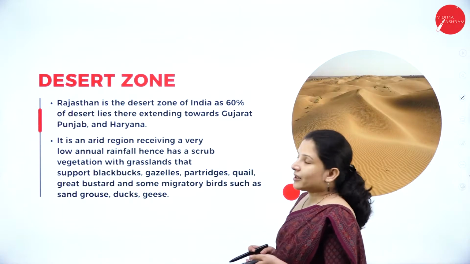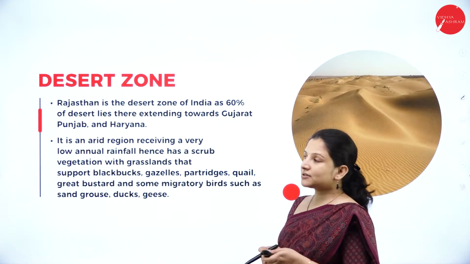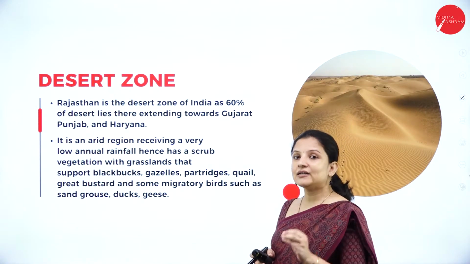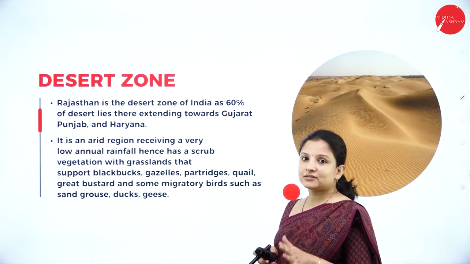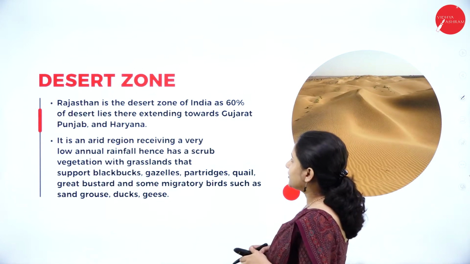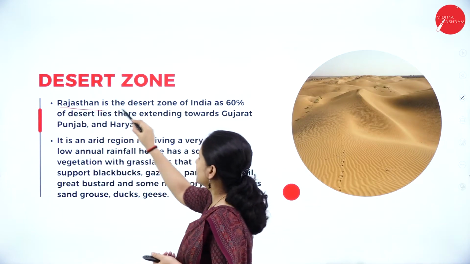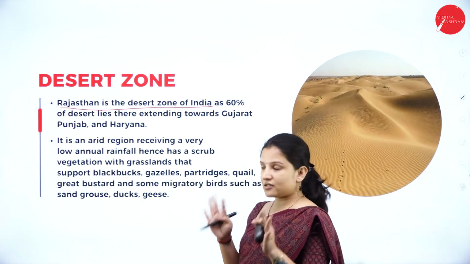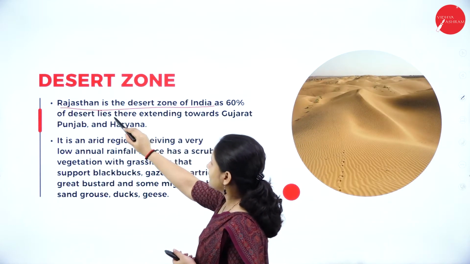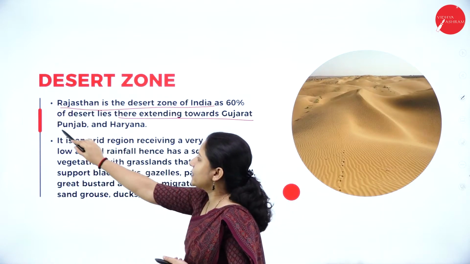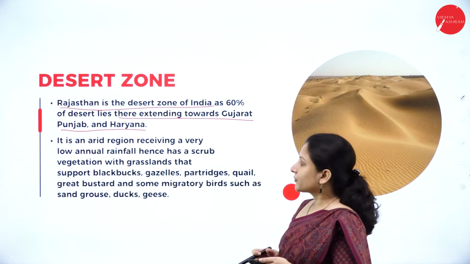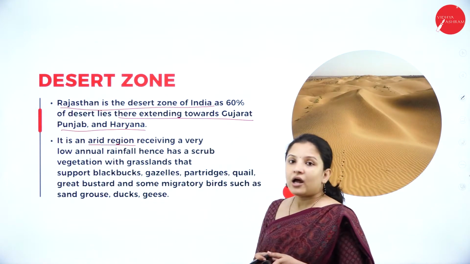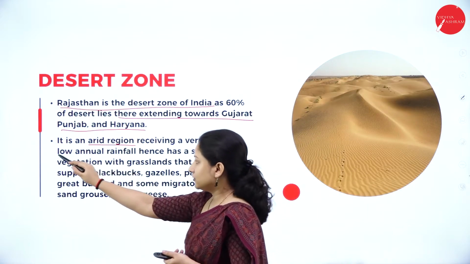Next, talking about the desert zone. So desert means they are completely arid or dry, right, with scanty rainfall or very, very negligible amounts of rainfall. Rajasthan is actually the desert zone of India, and 60% of the desert is present in Rajasthan, and that extends towards Gujarat, Punjab and Haryana also. And this is a completely arid, that is dry region, and it receives a low annual rainfall.